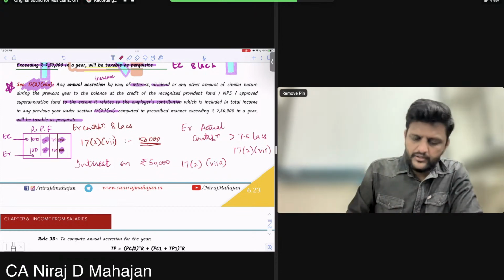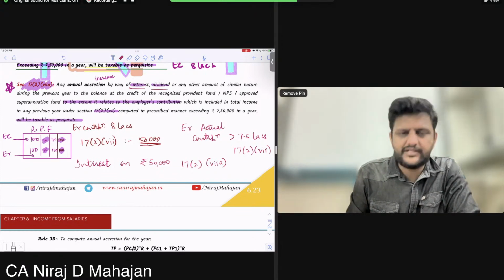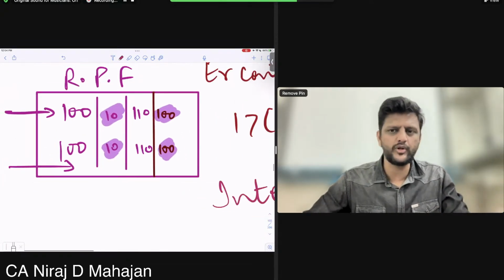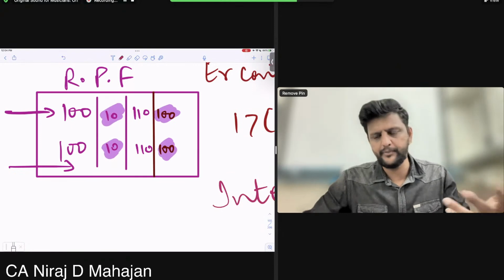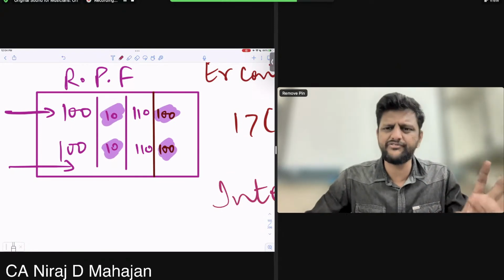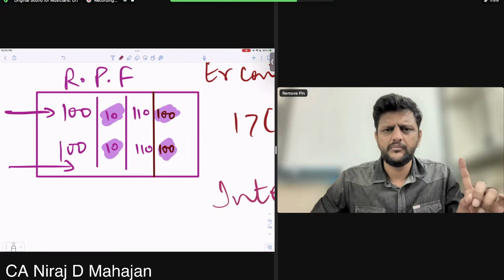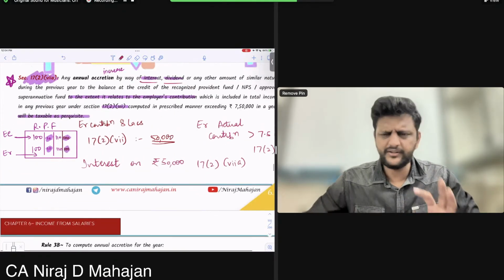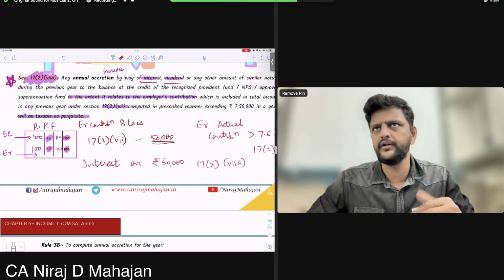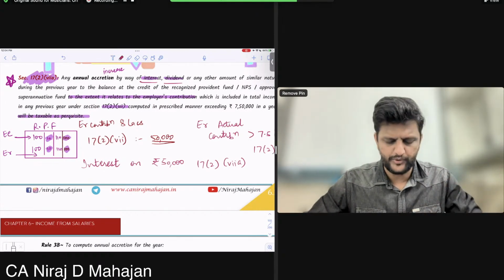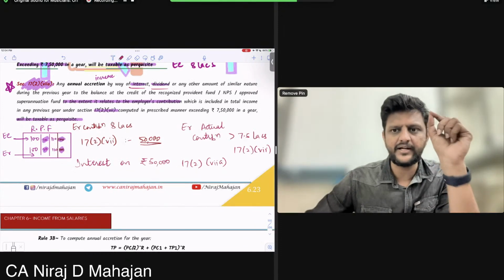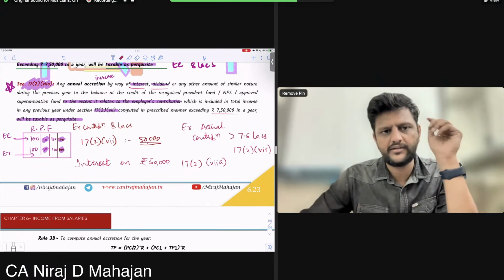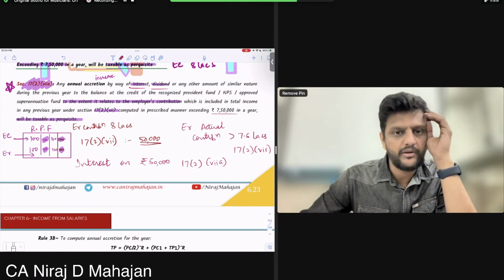Okay. So check. Any annual increase because of interest or dividend. See why dividend they are saying? These are after all investments. It's a fund. Mutual fund also pays dividend. It can pay dividend, depends on where you are investing it. So basically the fund is getting some benefit. Simple. Okay. So it is increasing because of interest or dividend or something similar in the current year, in any of these three funds, Provident Fund and National Pension Scheme and your Approved Superannuation Fund. But that increase, that interest belongs to which amount? Whichever is more than 7.5 lakhs. Are you getting my point or no?